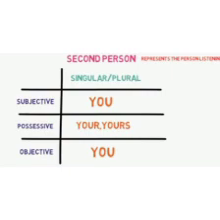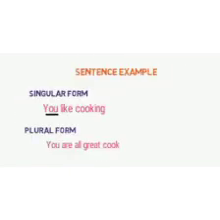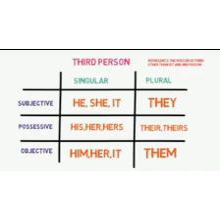Now let's know about second person, singular and plural. Subjective, you. Possessive, your, yours. Objective, you. Hope you have understood that you can be used both ways, singular and plural. See the examples. Singular, you like cooking. Here you is used for one person. And plural, you are all great cooks. You is used for many.